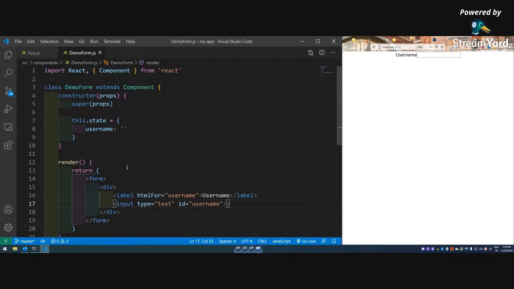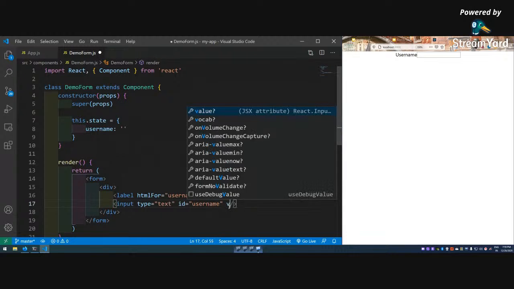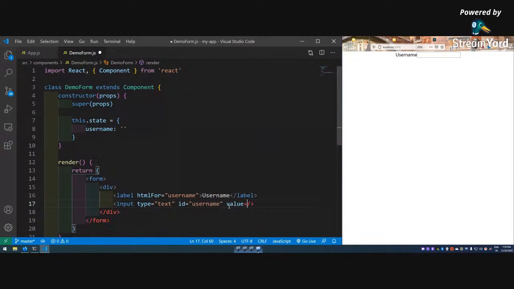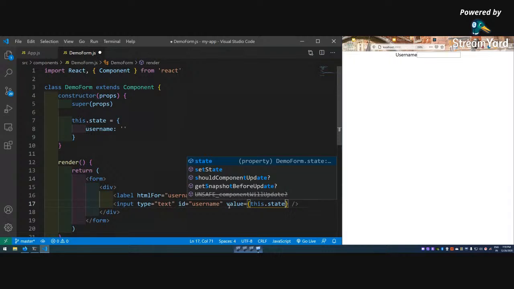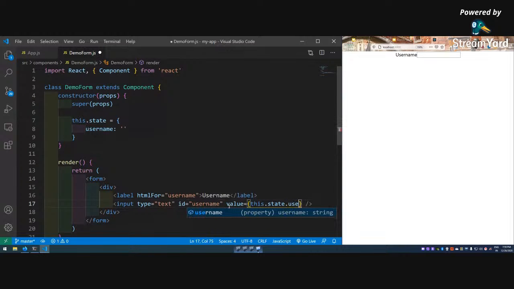How to use this value here, this username? One of the main things here is this value thing, which is very important in React, and value will be this.state.username. Okay, so this is very important here in a form.